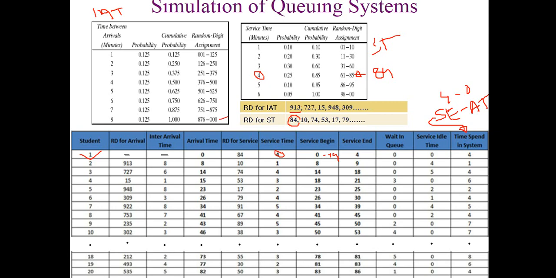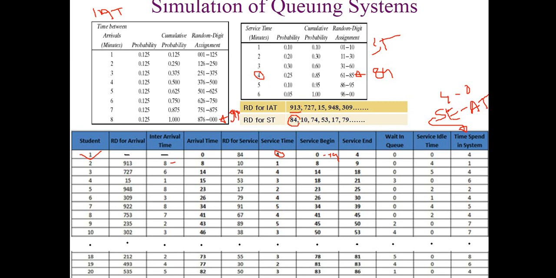If the random digit for interval time is 913, let's move forward to the distribution table on interval time. This is the interarrival time distribution table. From the table we will find the range. You can see that 913 falls into this range.